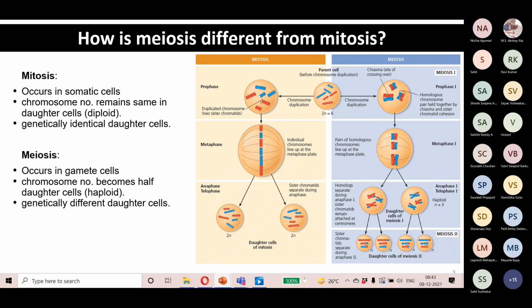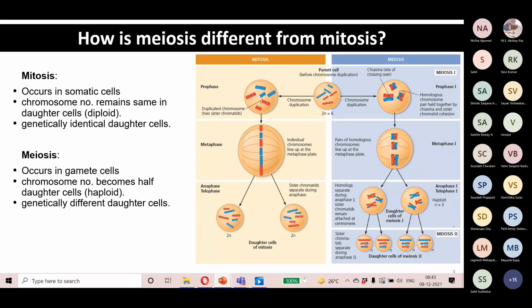We have seen that the chromosome number was 2n, but after meiosis 1 and meiosis 2, the chromosome number is reduced to n. So the daughter cells have received half of the chromosomes. In meiosis 1, the separation of homologous chromosomes takes place, and in meiosis 2 the chromatids get separated.